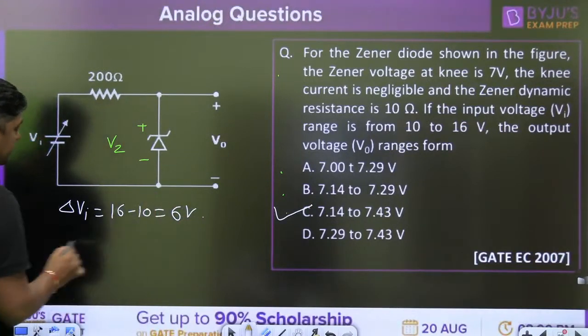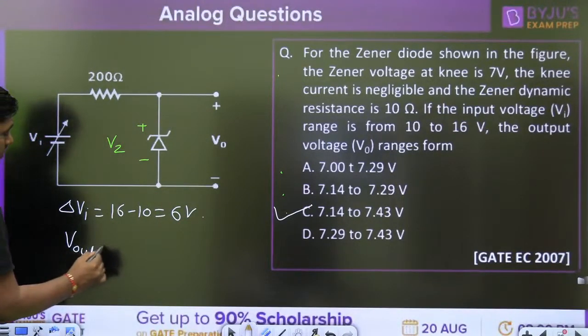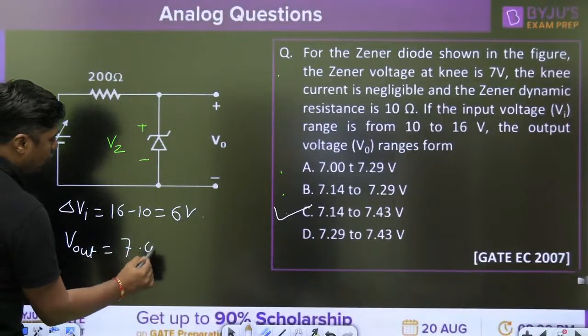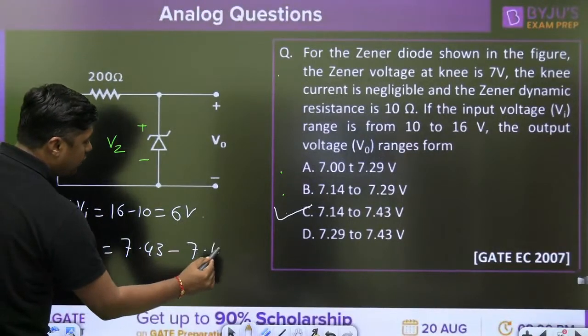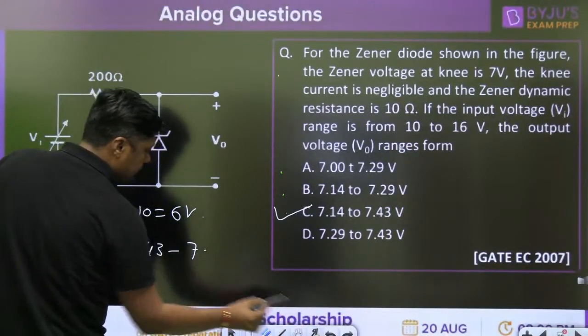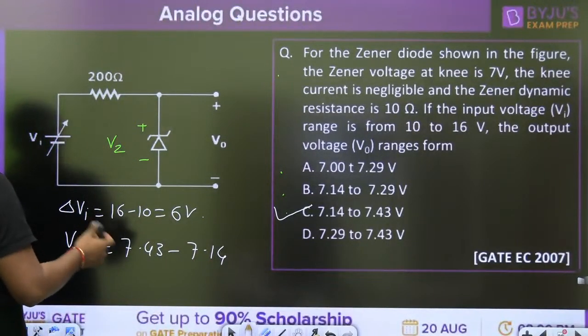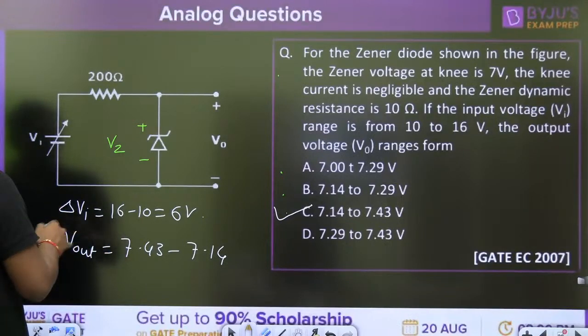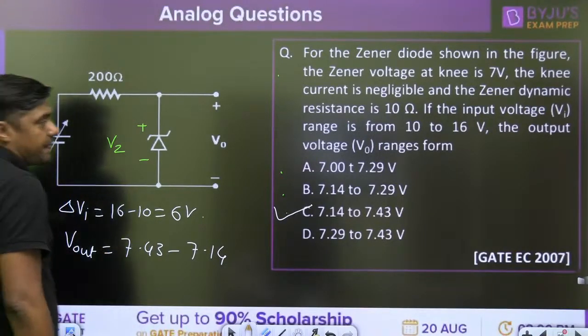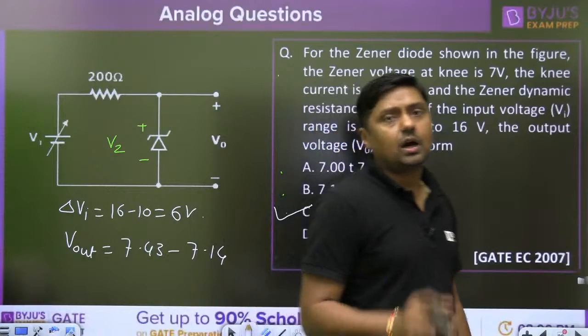And what is the variation in the output? 7.43 minus 7.14. This is a very small variation compared to the variation in the input voltage. There will be a slight variation in the output.